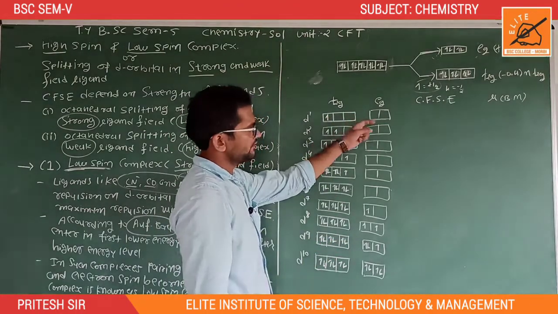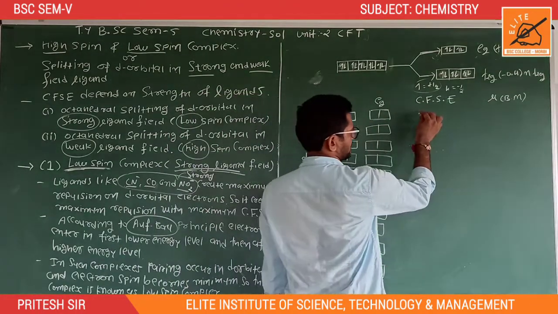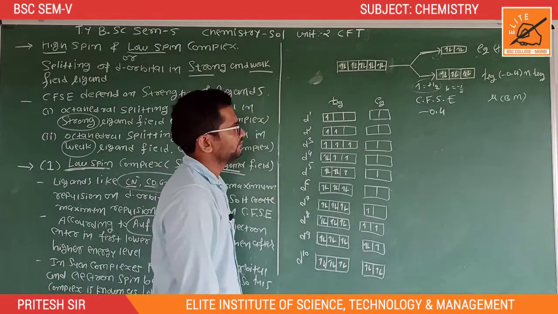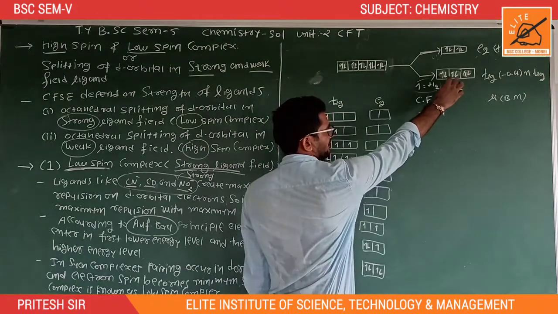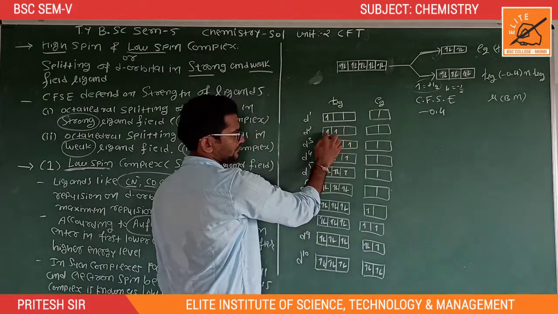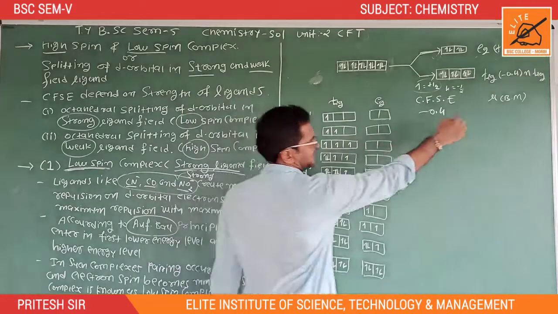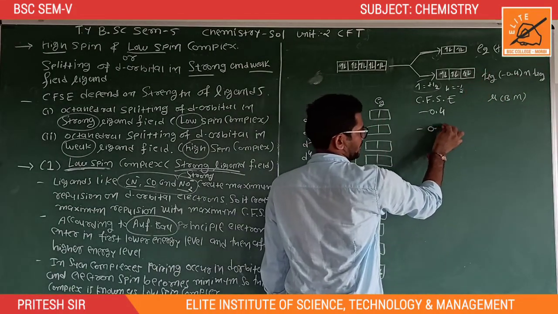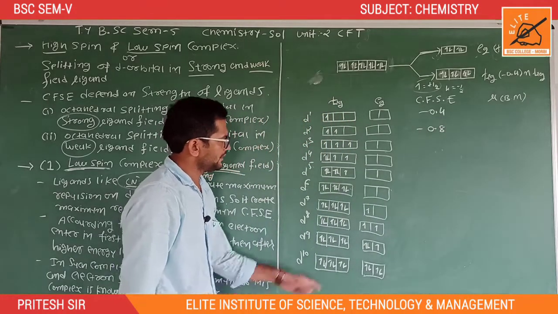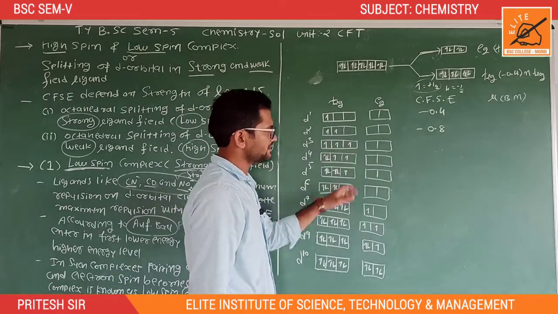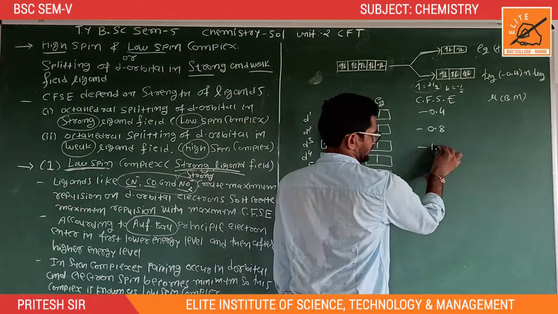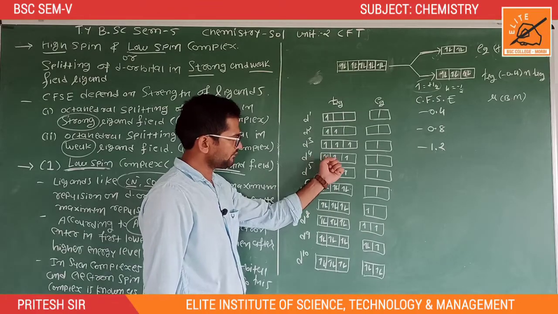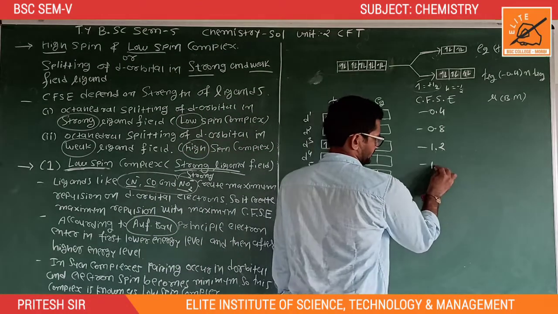So for d1 the value of CFSE is minus 0.4. For d2, two electrons are present in t2g: minus 0.4 into 2 is minus 0.8. Now d3: minus 0.4 into 3 is minus 1.2. Now d4: minus 0.4 into 4 is minus 1.6.